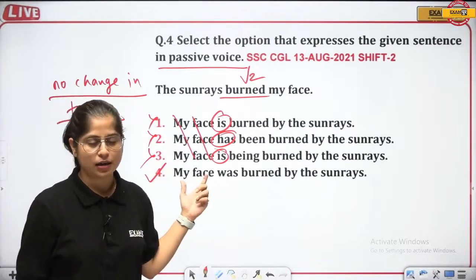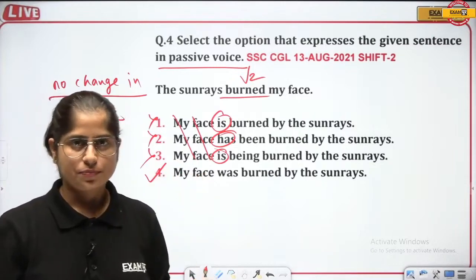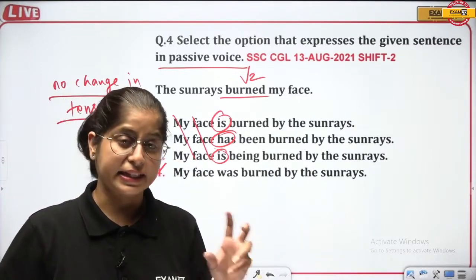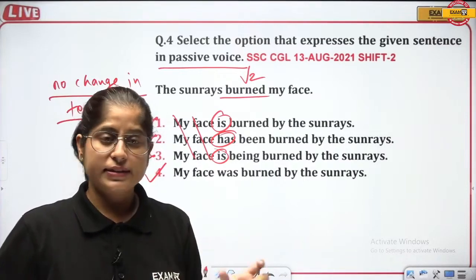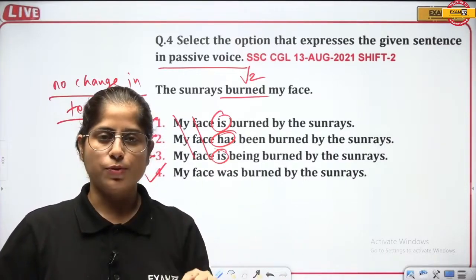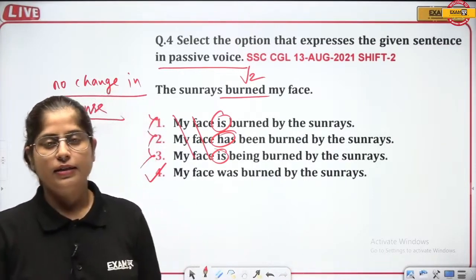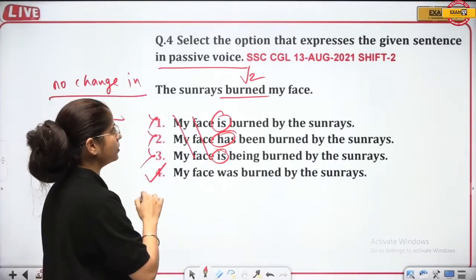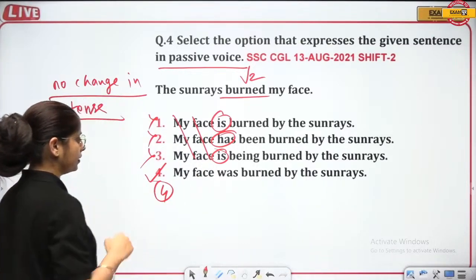See how easy it becomes when you know the trick. This is the trick. You have to just read the tense. Just look at the tense used and then go about the verbs. Eliminate them, and then there you are. The answer is yours, right? Fourth one is the correct answer here.